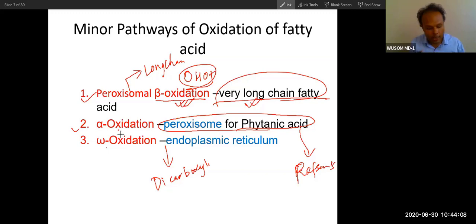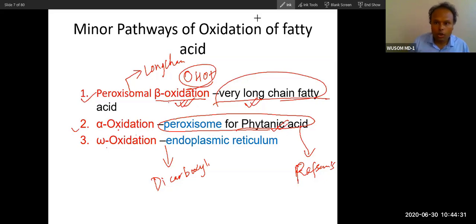These are the fatty acid oxidations that do not happen in mitochondria. Alpha oxidation and beta oxidation both happen in peroxisome, and omega oxidation in endoplasmic reticulum. In peroxisome, beta oxidation occurs for very long chain fatty acid, while alpha oxidation is reserved for phytanic acid, which is a branched chain fatty acid.